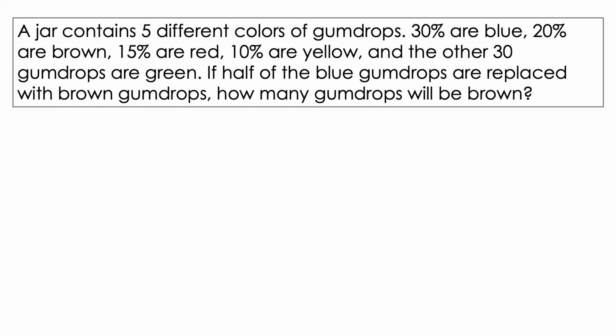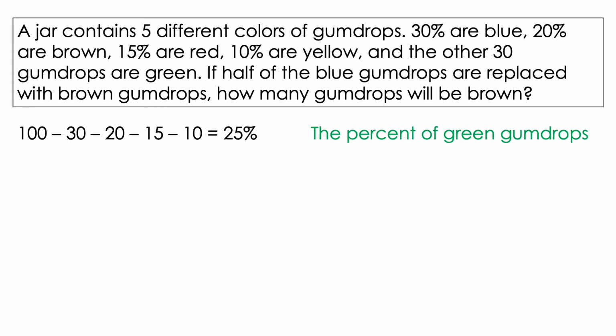Let's move on to the final question. A jar contains 5 different colors of gumdrops. 30% are blue, 20% are brown, 15% are red, 10% are yellow, and the other 30 gumdrops are green. If half of the blue gumdrops are replaced with brown gumdrops, how many gumdrops will be brown? So this question involves many percentages, and all we have to do is be careful and we can solve this quite easily. The first thing to do is to calculate the percentage of green gumdrops.